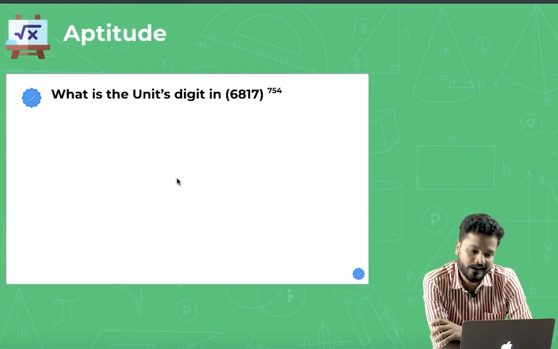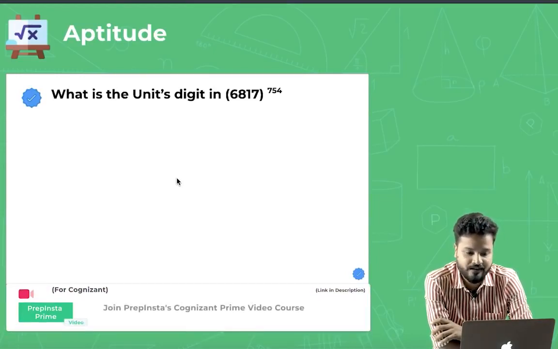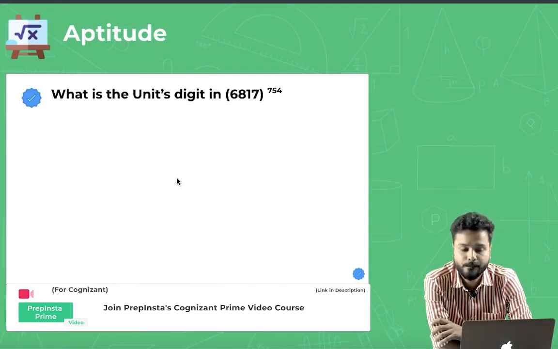Alright, moving on to the next question, which says: what is the units digit in 6817 power 754?